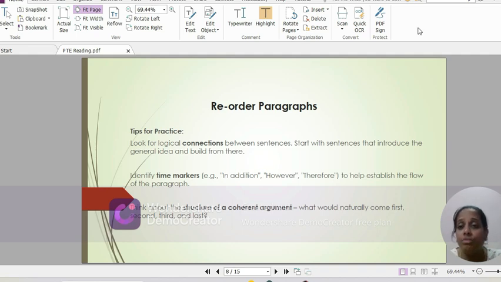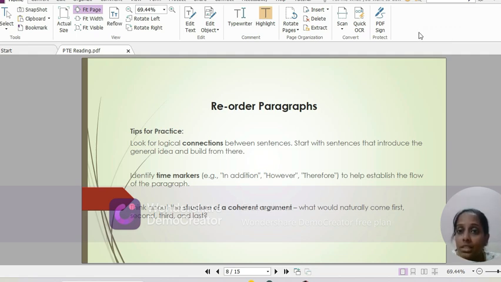The next one, identify time markers or, in other words, transition words. So pay attention to words and phrases that signal a sequence or relationship between ideas such as firstly, however, on the other hand, in addition, or therefore. So these words give clues about how the ideas are meant to progress, indicating whether a sentence continues, contrasts, or concludes a thought. Use these markers to structure the paragraph logically.